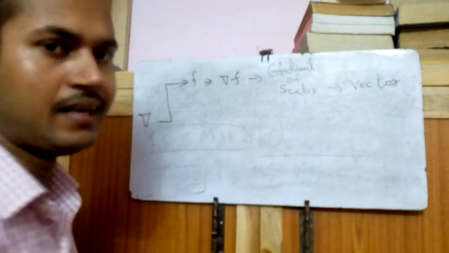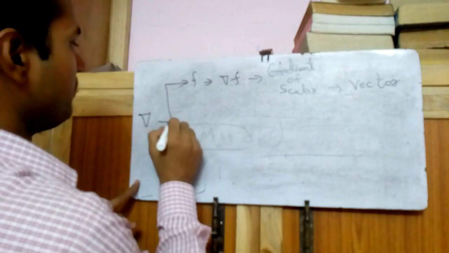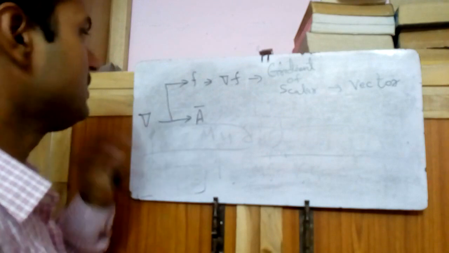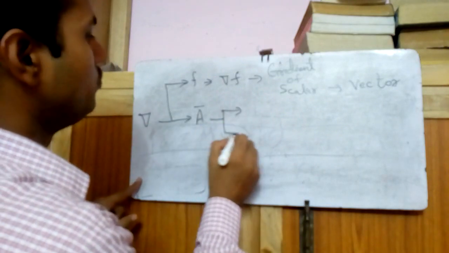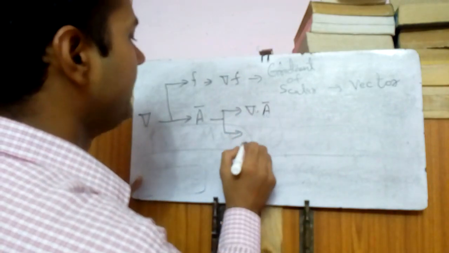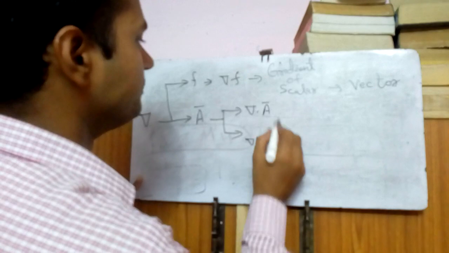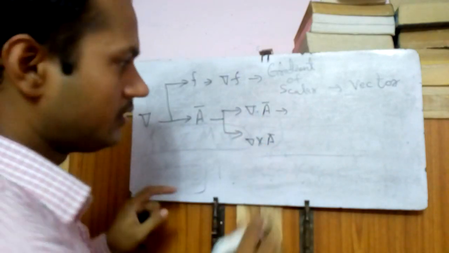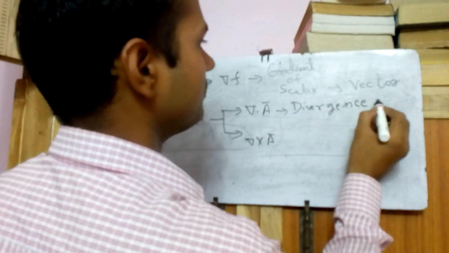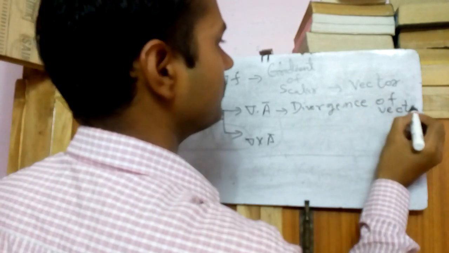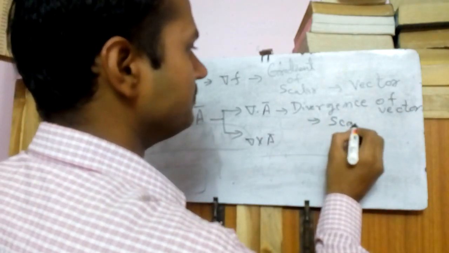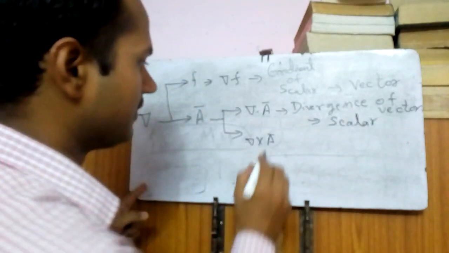The direction of the vector is del, right? It is also applicable on a vector. If we apply this, then there are two ways to apply del on a vector: del dot A and del cross A. Del dot A is called the divergence of a vector, and it will give the result in the form of a scalar.